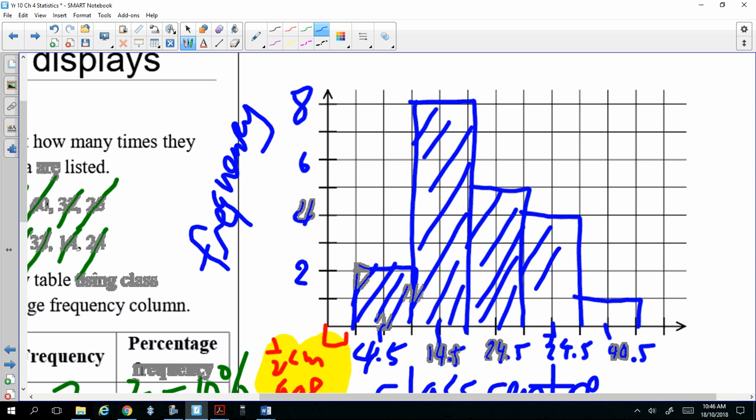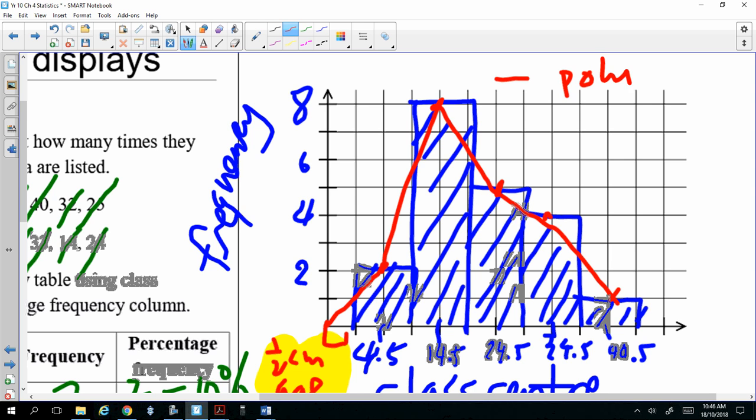And then you have to draw a polygon. Does it ask you to draw a polygon? Showing both the frequency and percentage frequency on one graph. Actually, you don't need to draw a polygon, but I just draw one anyway. So you start from the origin, join to the middle, join to the middle, middle, middle, middle. So that's the polygon. And then you join to the end. You must stop at the end, like that.